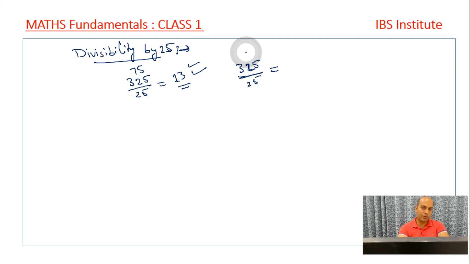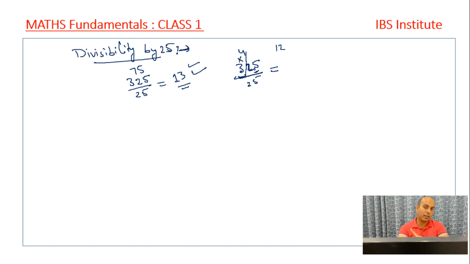325 has to be divided by 25. Earlier we were dividing by 4. Now let's multiply it by 4. So the last two digits, this 25, has to be separated. Then the rest of the number, this 3, is left. 3 into 4 is 12. And why is 25 here? 25 means it came from remainder 1.